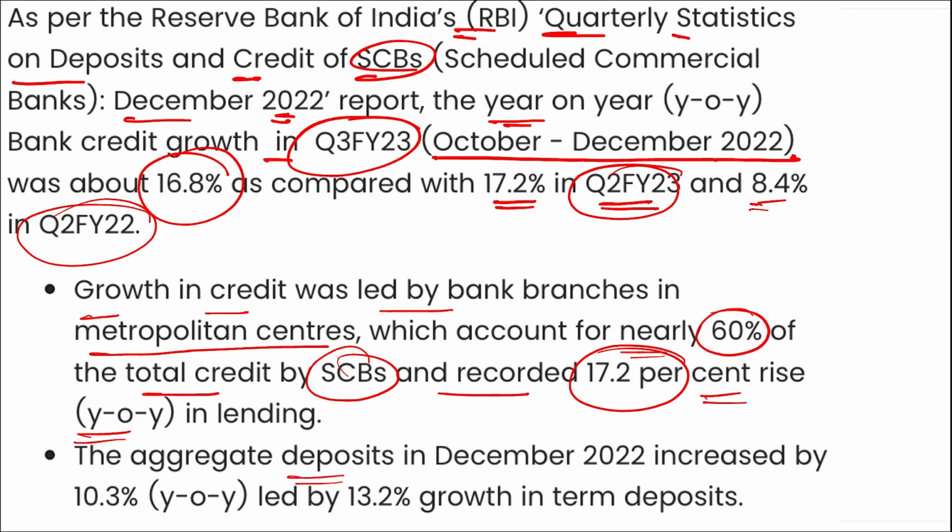The aggregate deposit in December 2022 increased by 10.3%, led by 13.2% growth in the term deposit.